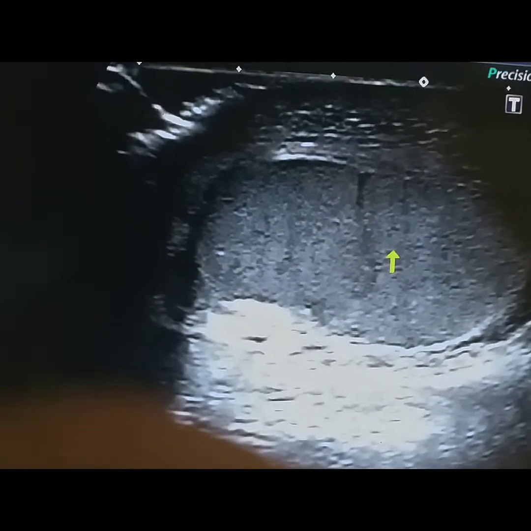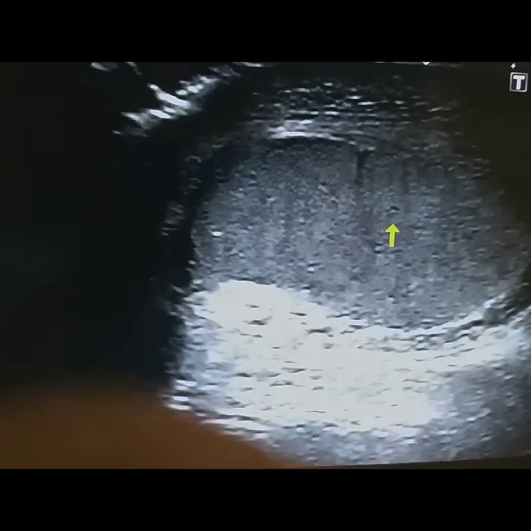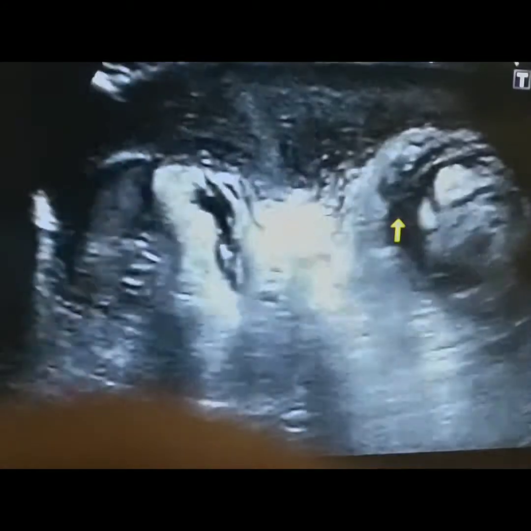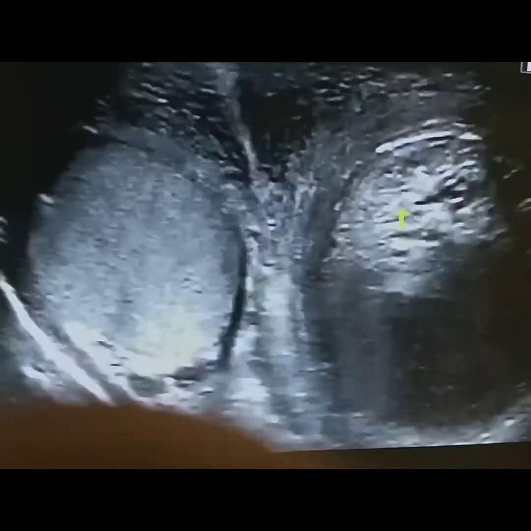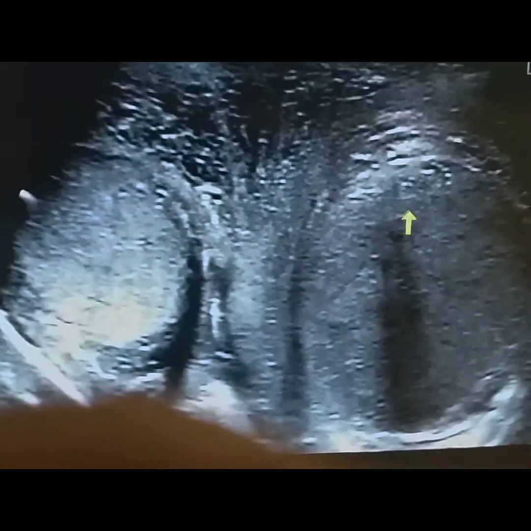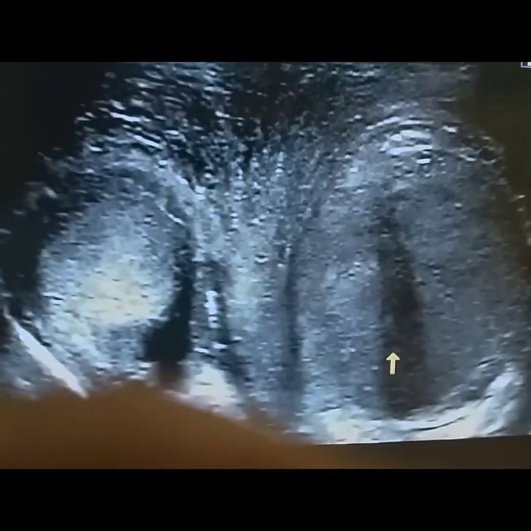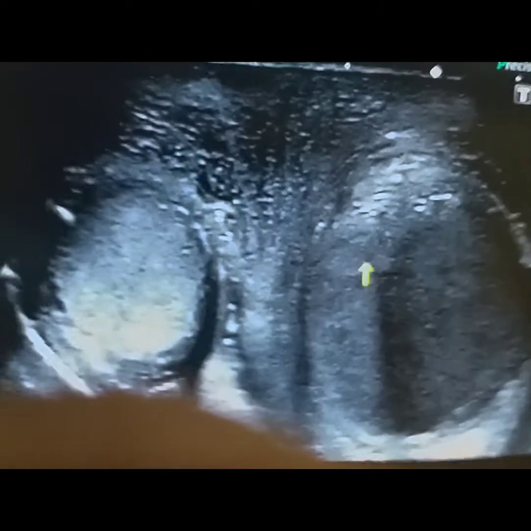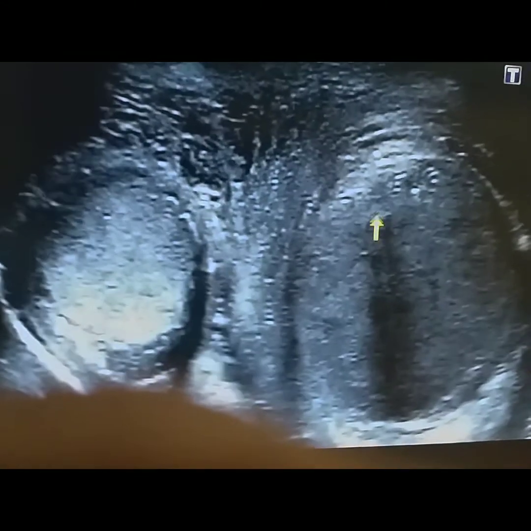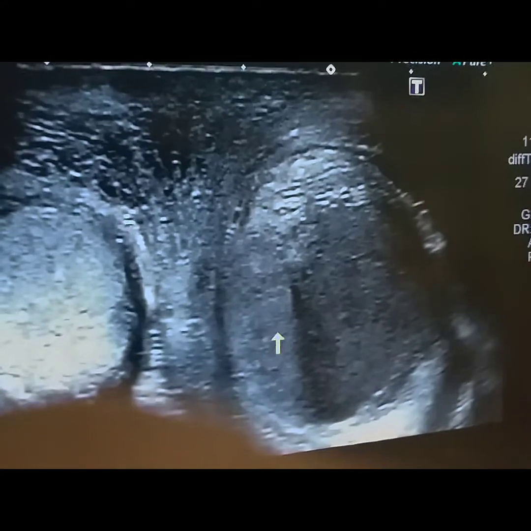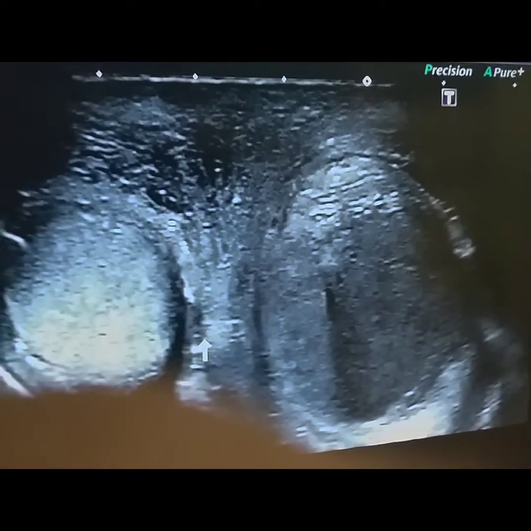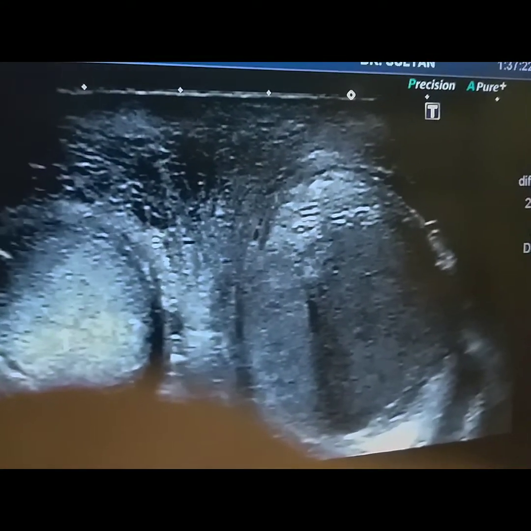And now we are going to compare the two testicles. Here we can see that this testicle is swollen, enlarged in size, hypoechoic compared to this one.